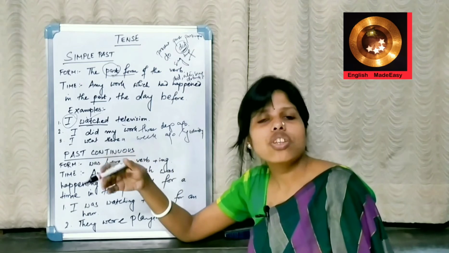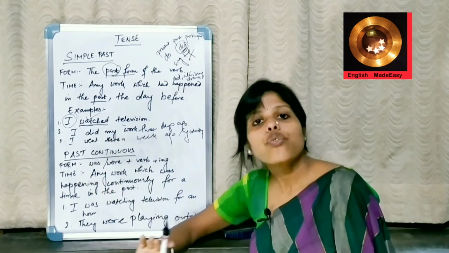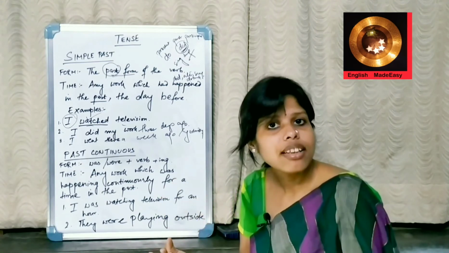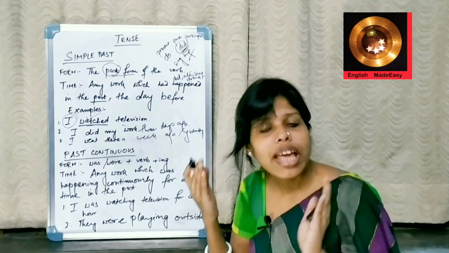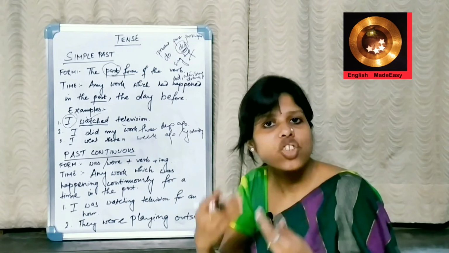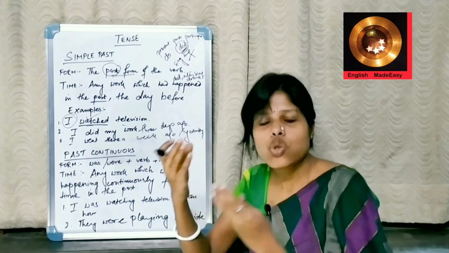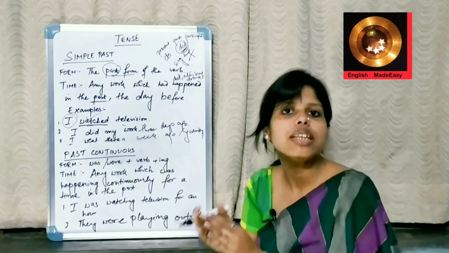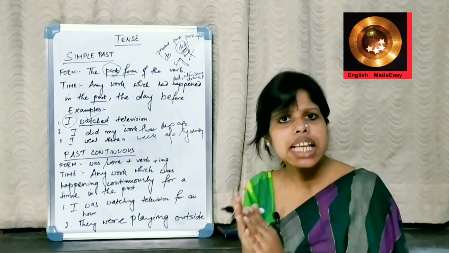Now we move on to the second form of past, that is past continuous. We have already learned in present continuous. What is that? In present continuous we have learned that any work which we are doing right now. As if I am teaching right now. I am doing a work right now. You are listening right now. That has happened in present continuous tense. Then what is past continuous tense?